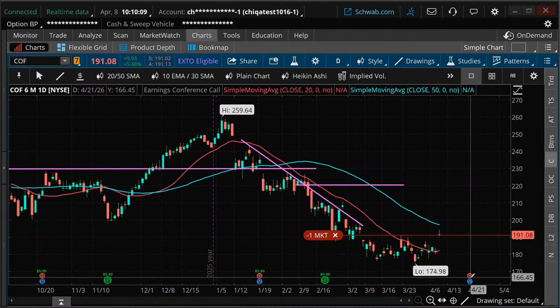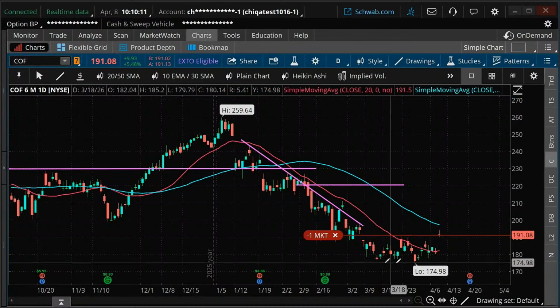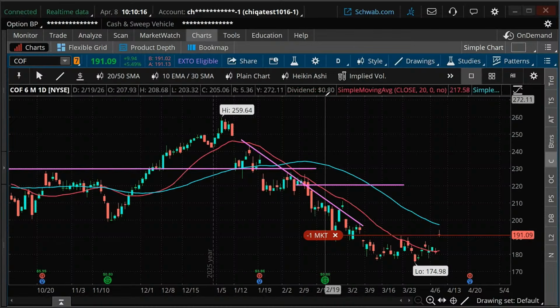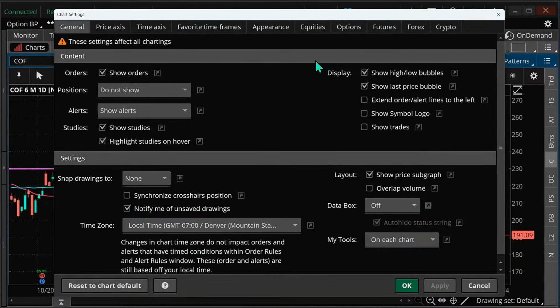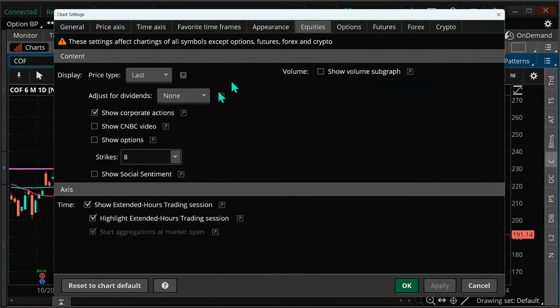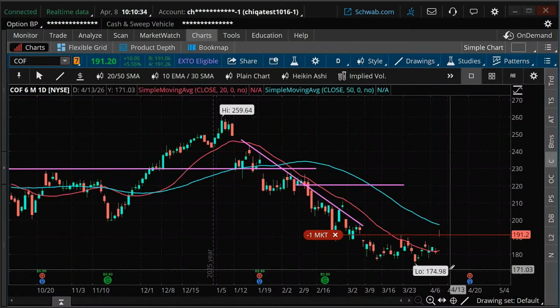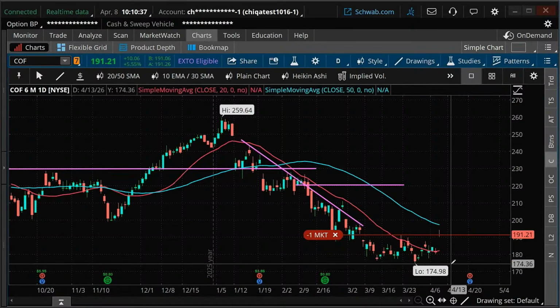And then we can see where our earnings is. If you don't have any of these symbols on the chart, this is a dividend, these are earnings. Again, you can go to the gear, and under equities, go to show corporate actions. Make sure that is checked. Okay, so that's just right up there. So that's how we can see earnings on a chart.